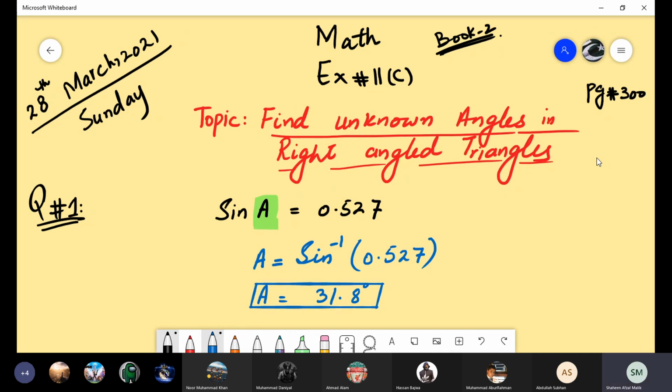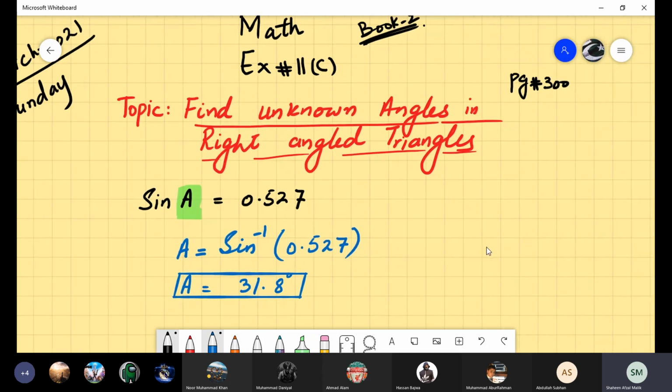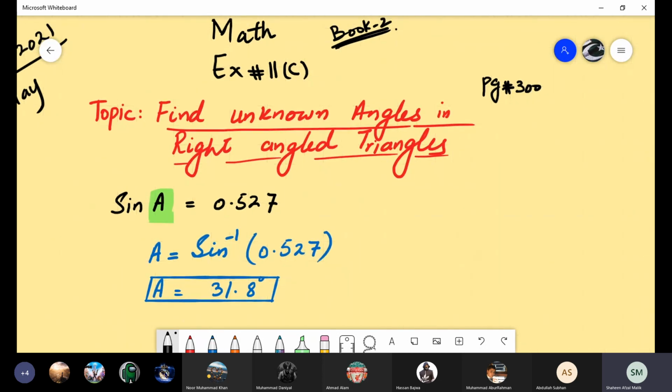Same as, find out cos B and tan C. So how will we find cos B? Cos B is equal to 0.725. If you want to find the value of B, it will be cos inverse 0.725.